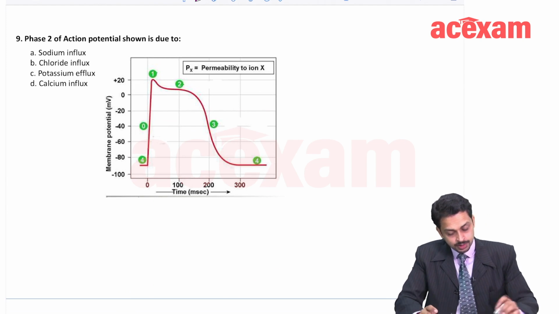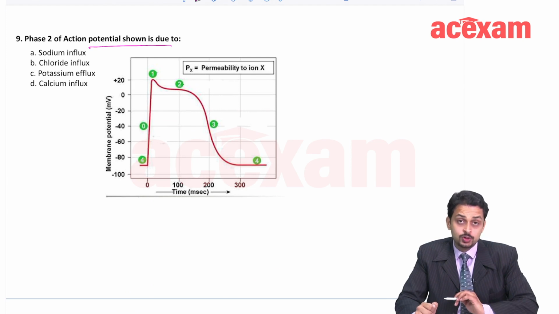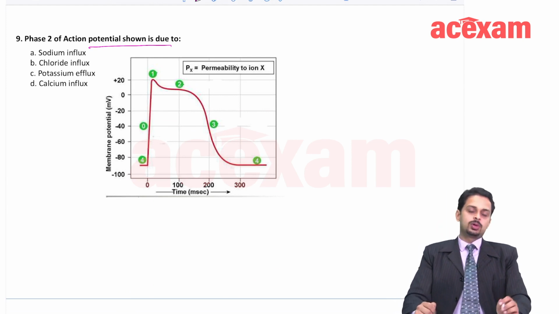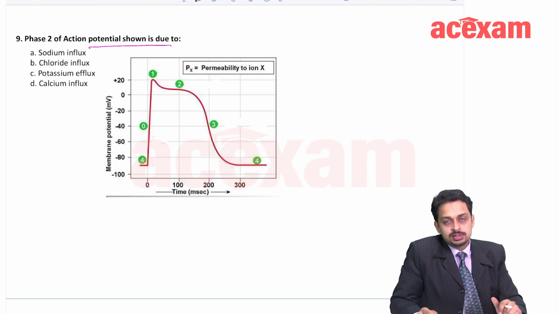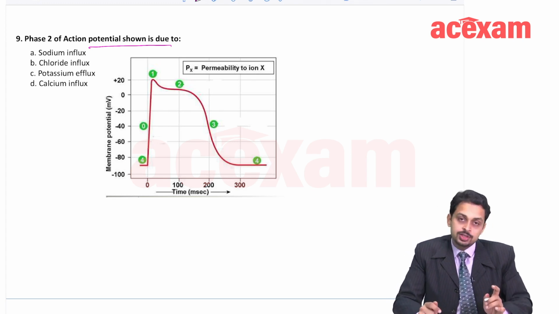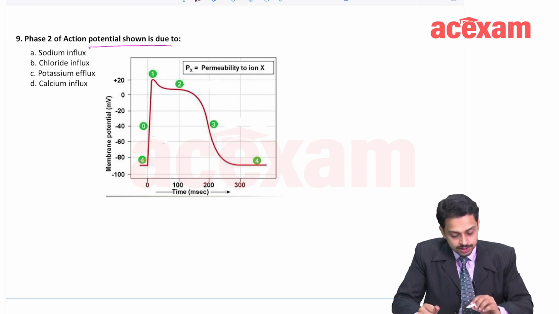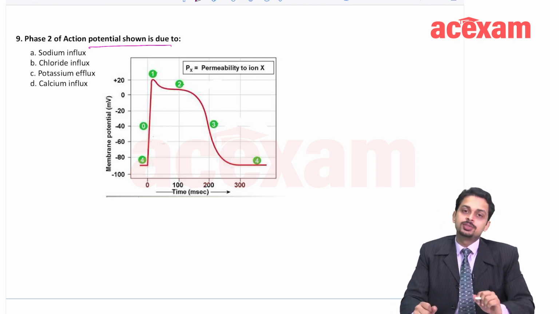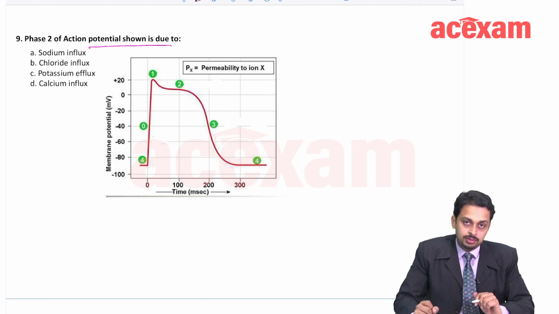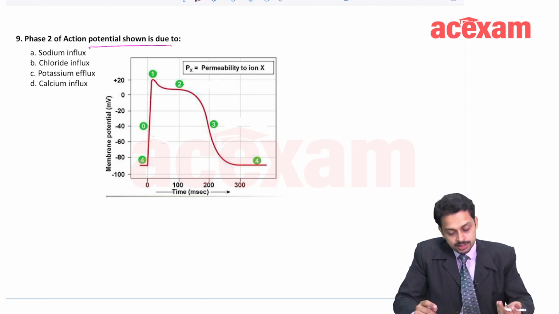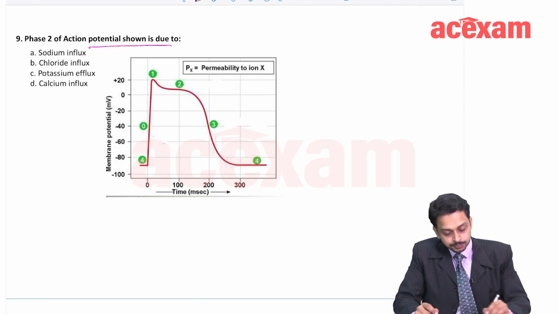Next one: phase 2 of the action potential shown is due to? Can you tell me what type of action potential this is? Is this a nerve action potential? No, this is not. Is this a cardiac action potential? Yes. What type of cardiac action potential? The non-automatic or ventricular muscle cardiac action potential, right?